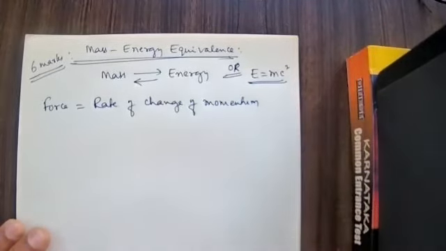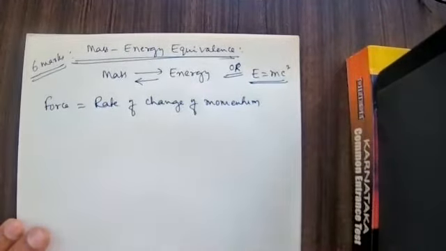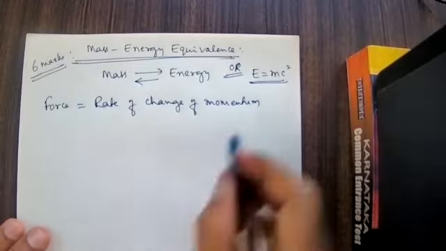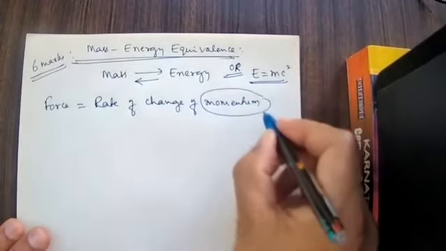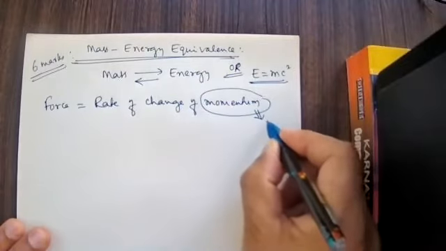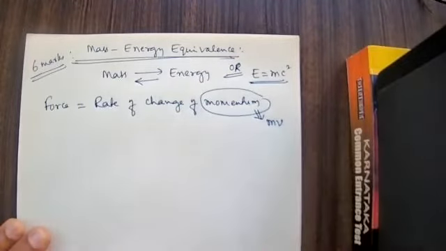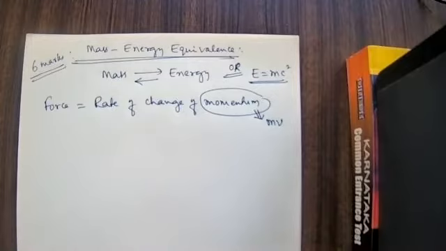The rate of change of momentum is called force. Momentum of a body means mass multiplied by velocity, that is mv.